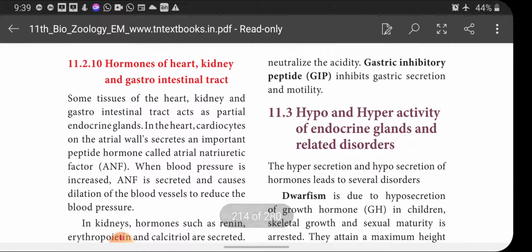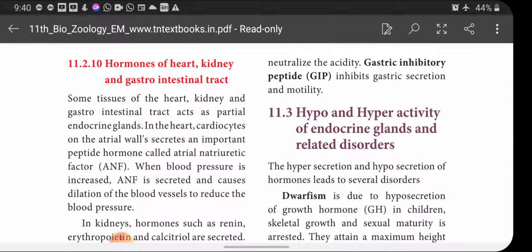Today I am going to discuss with you the hormones of the heart, kidney and gastrointestinal tract. Before that, I gave you homework on the various endocrine glands, their structures, secretions and functions, everything. I hope you have completed it, and nobody asked me any doubts, so I hope it is clear. Let me start with the hormones of the heart, kidney and gastrointestinal tract.